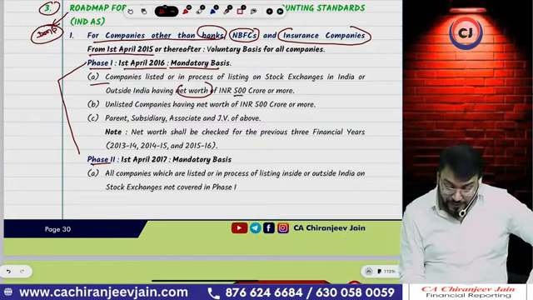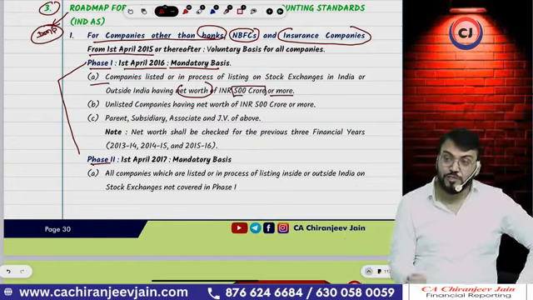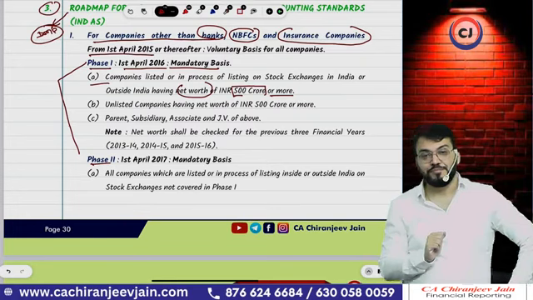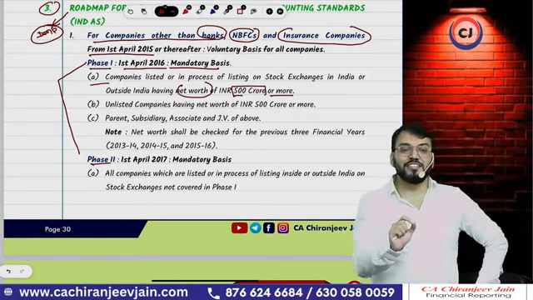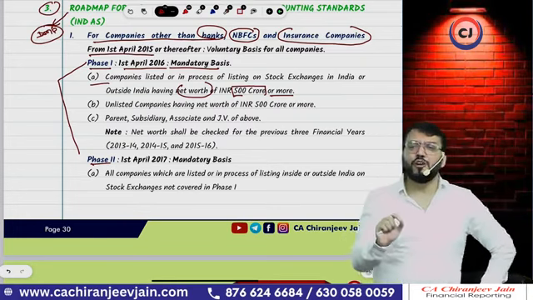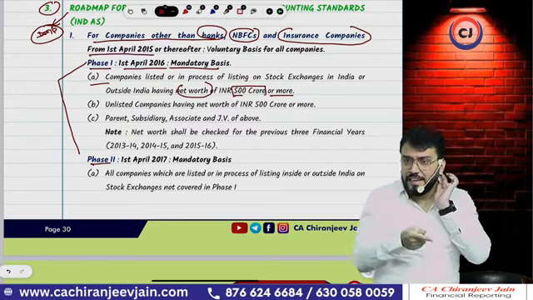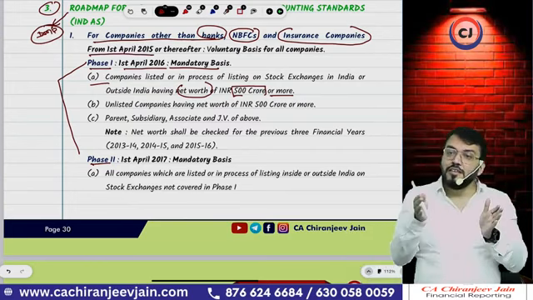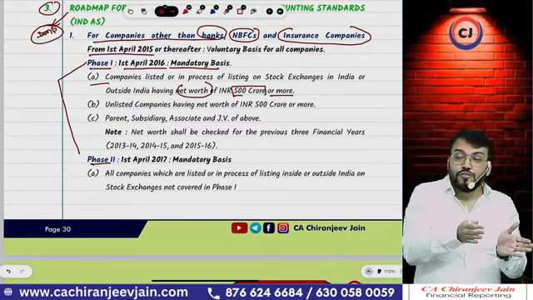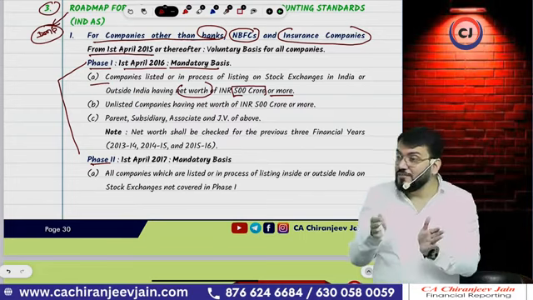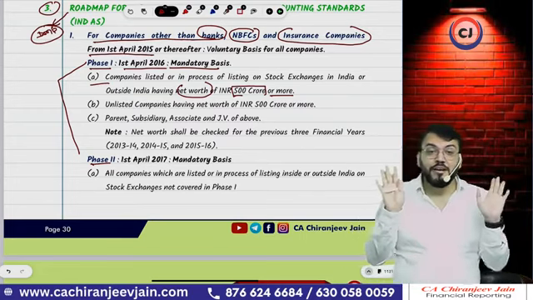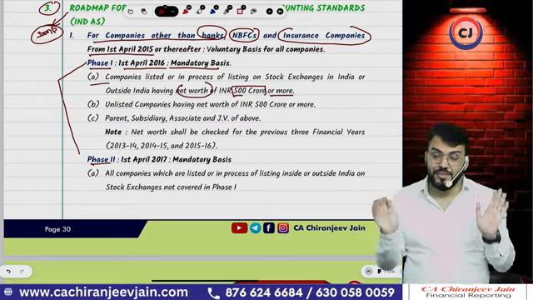It is rupees 500 crore or more, means 500 crore is inclusive. Means any listed company or any company which is in the process of listing. They are not listed, but they are in the process of listing. If their net worth is 500 crore or more than 500 crore, that will be covered under phase 1.